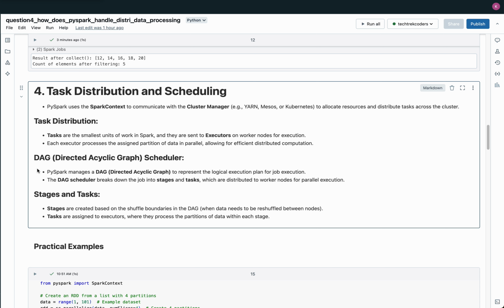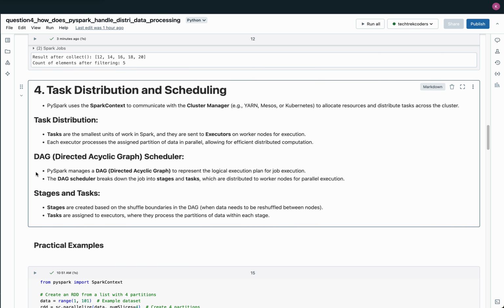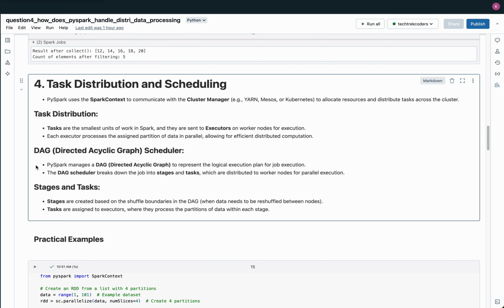The DAG (directed acyclic graph) scheduler plays a key role in managing the logical execution plan of a job. When a job is triggered by an action, PySpark creates a DAG to represent the sequence of transformations and actions. The DAG scheduler then breaks down the job into stages and tasks. These stages are based on shuffle boundaries, points where data needs to be reorganized or shuffled between nodes.